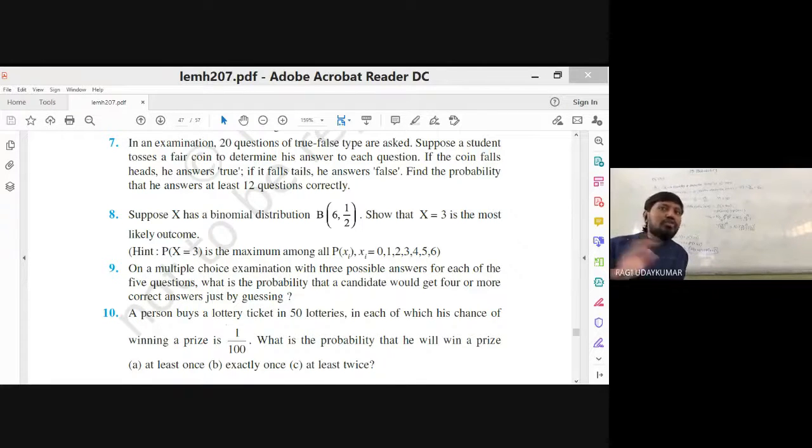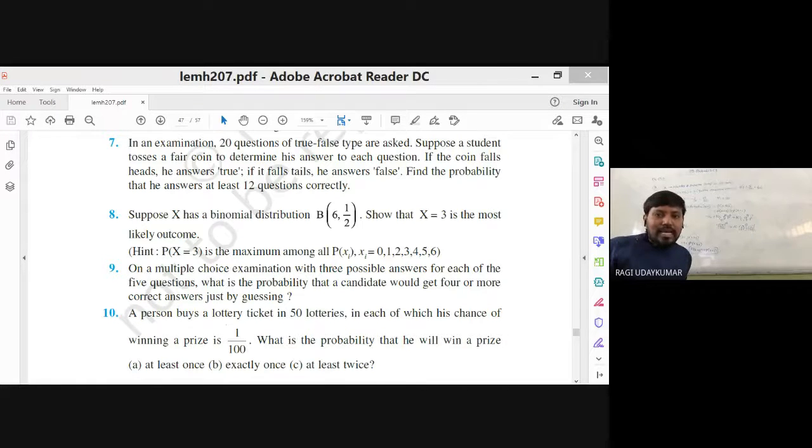Otherwise you can do 1 minus probability of x less than 12, which is x equal to 0, 1, 2, 3, 4, 5 and so on, which can be more. So it is better you do it directly. You can just write these terms instead of simplifying. Like this, you can simplify this question. It's not very difficult.